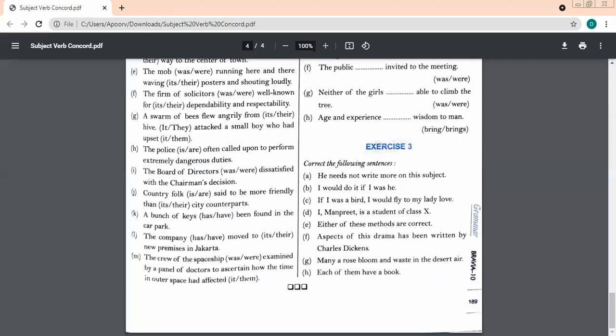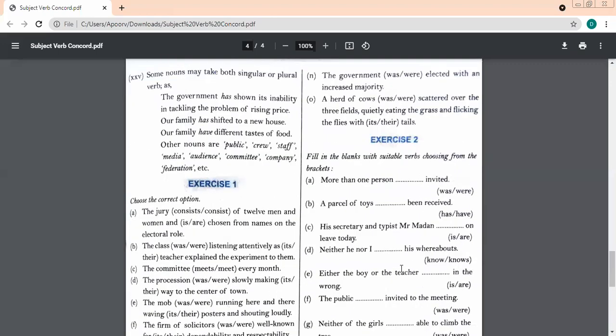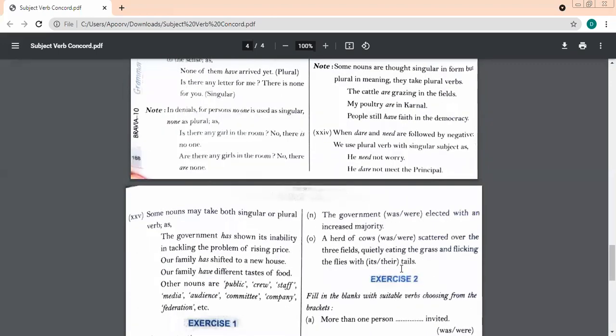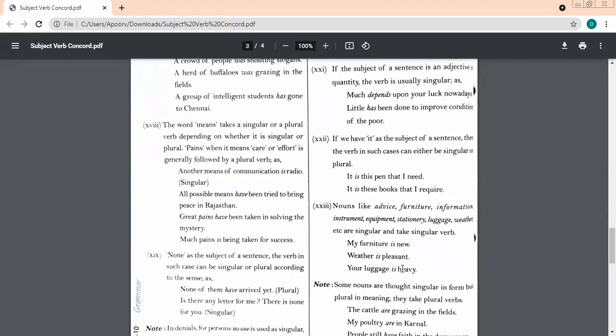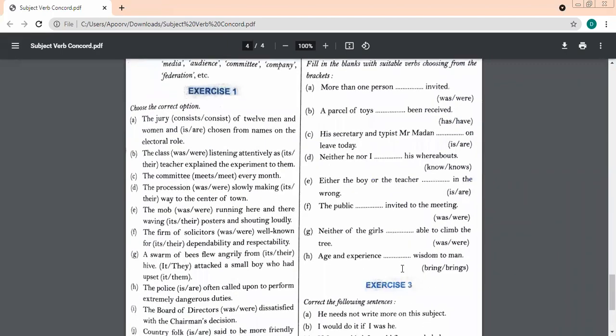10 marks internal will be given in class 9th and 10th. 5 marks are being given for your attendance, and the rest of the 5 marks are being given for your notebooks. Like in class 11, we have Viva. In 9th, 10th, we do not have Viva.